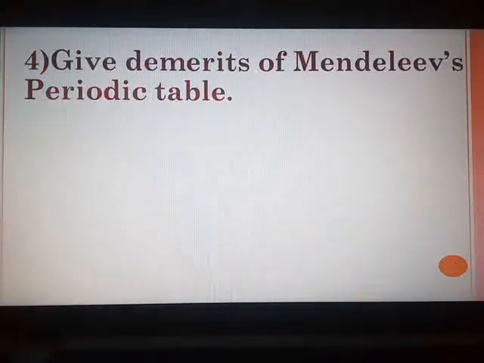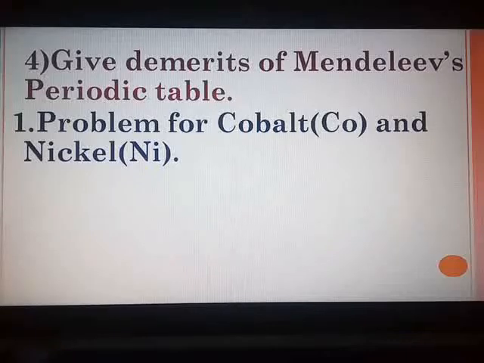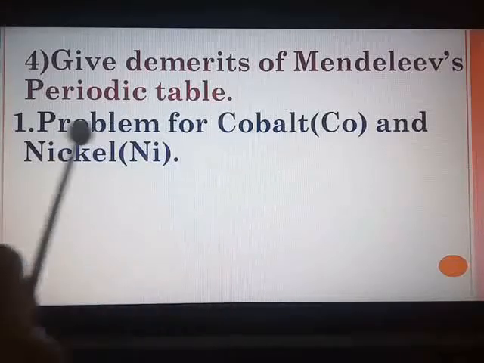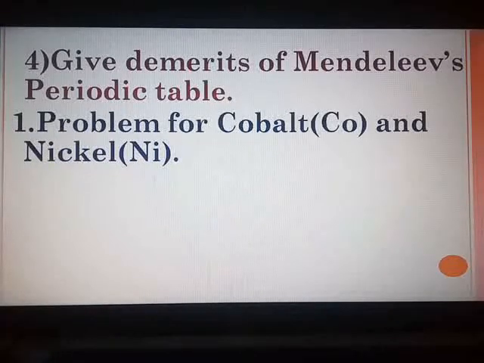Next additional question is about the demerits of Mendeleev's periodic table. Page number 20. You have 4 demerits. I have only written the points here. You have to widen the points and write it. Problem for cobalt and nickel. You know the whole number atomic mass of both these elements is the same, and hence there was an uncertainty regarding their sequence in Mendeleev's periodic table.